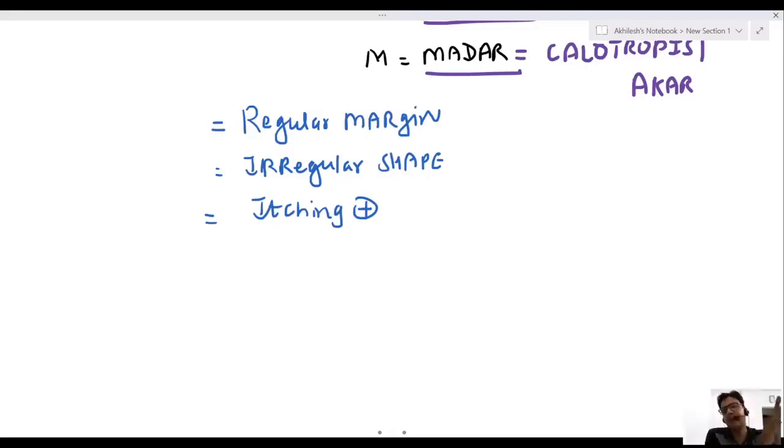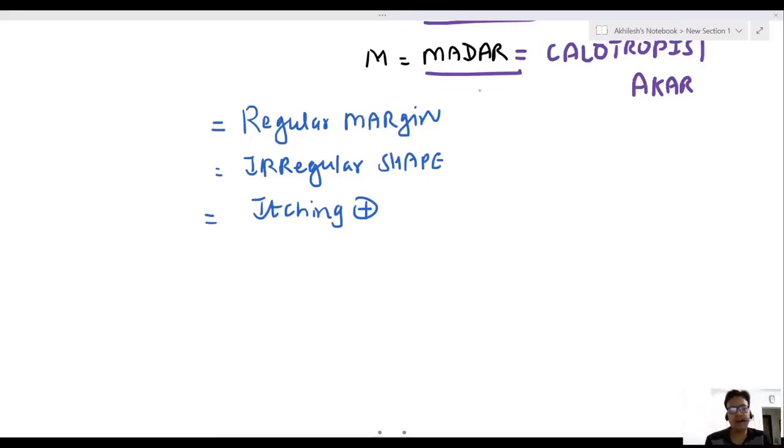This is artificial bruise. What are the plant products? PSM. P for plumbago, S for semicarpus anacardium, M for madar. Anyway, let me ask you some question and answer.